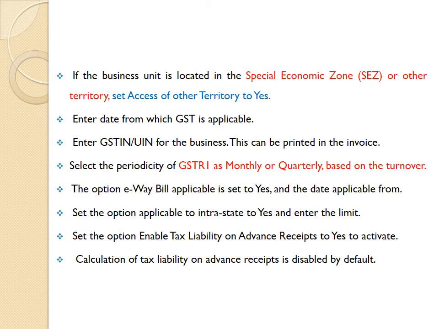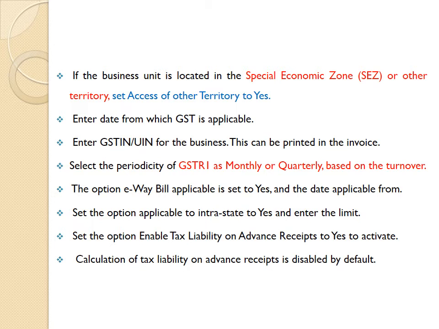If the business unit is located in a special economic zone, SEZ, or other territory, set the option for other territory to yes. Enter the date from which GST is applicable. Enter the GSTIN or UIN for the business. This can be printed in the invoice.